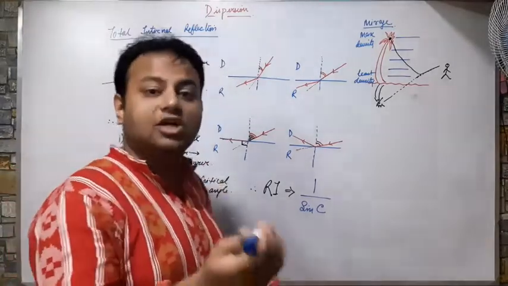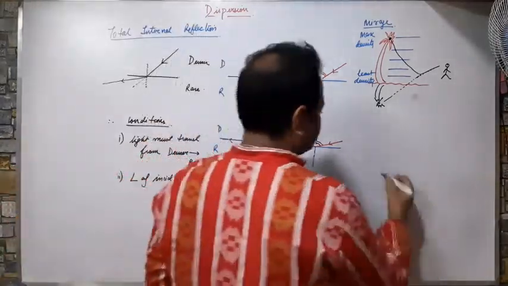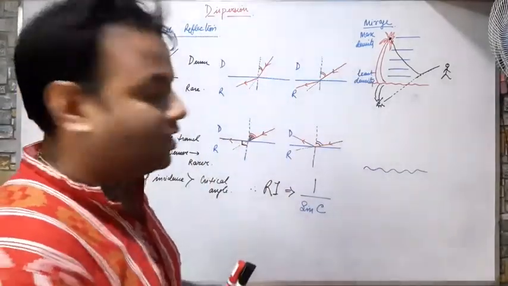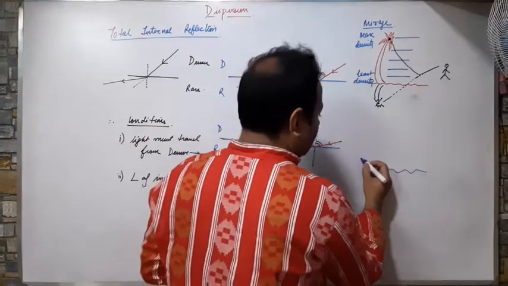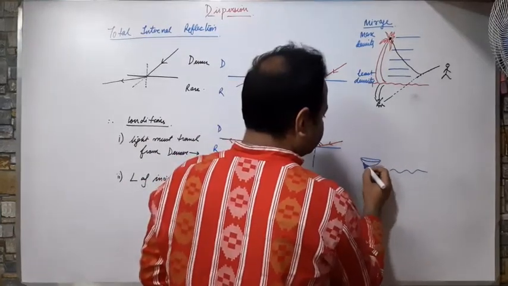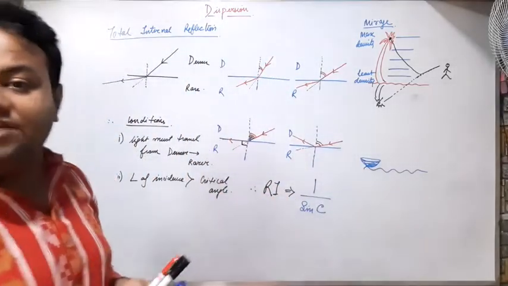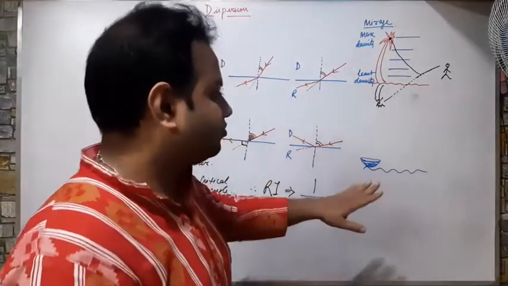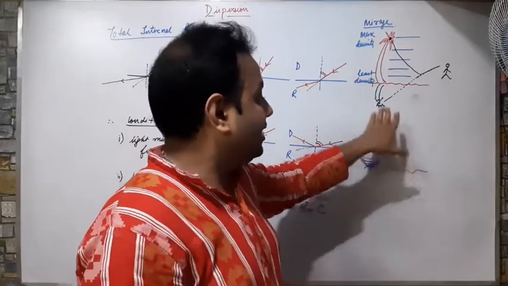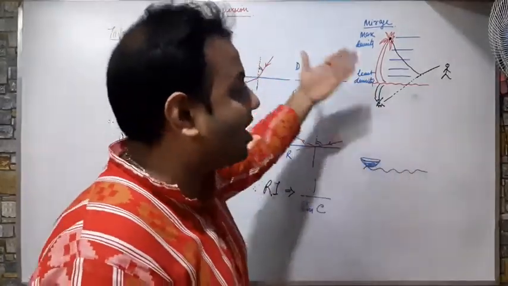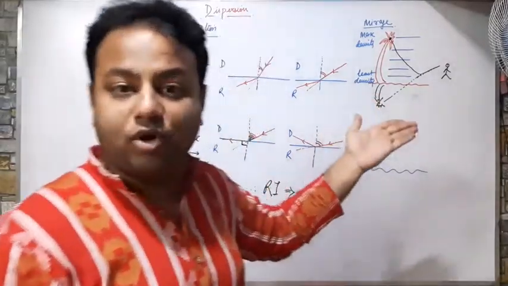Now, what happens in colder places? Suppose there is a sea, and there is a ship around here. Generally, what happens? The surface of air that touches the warmer land gets heated up quickly.